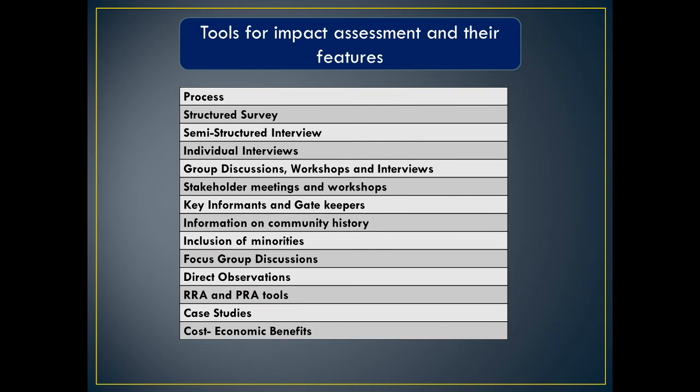RRA and PRA tools. RRA and PRA tools are used for profiling and creating impact assessment timelines. They are basically well-being and impact rankings. We go for Venn diagrams and trend analysis. More participatory methods are also followed here. This helps us in performance marking and satisfaction matrices. So I think you are aware of RRA and PRA tools.